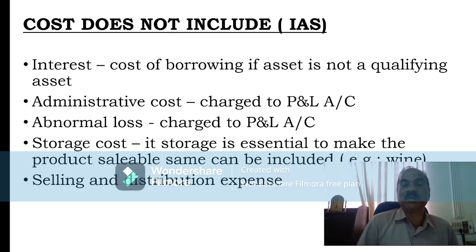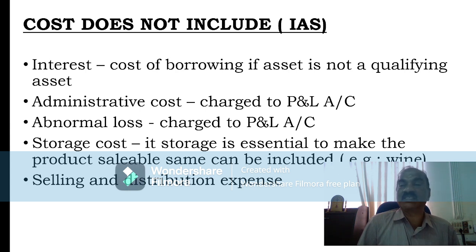So if money is borrowed, interest on that asset can be added with the valuation of inventory, but usually interest is excluded. So for a qualifying asset alone, interest can be added. Qualifying assets means assets the manufacture of which takes a substantial period of time, which is usually considered more than 1 year. Administrative cost should not be included. That is, general administration charges is charged to P&L and not added with the inventory.